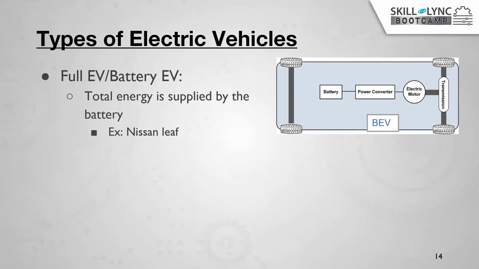Let's see, there are different types of electric vehicles available in the market. So what are the types? We'll go through a small brief. The first one we can see is the fully electric vehicle battery. In this fully electric vehicle, the total energy required for the motor is completely supplied by the battery only, right? So it will be connected like this. One battery will be there, which is connected to the power converter, to the electric motor, to the transmission system.